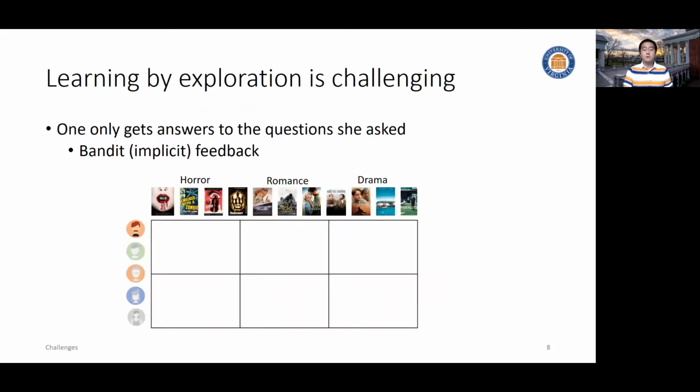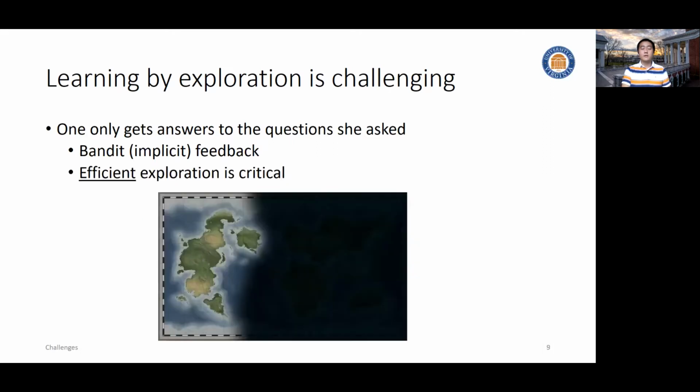And because of this costly exploration, we often face the so-called bandit feedback. That is, we only get the answer to the questions we have asked. For all the other things we didn't ask, we still don't know the user's preferences. Take movie recommendation as an example again. Say we only ask the user whether he or she likes the movie Titanic. No matter whether the answer is positive or negative, we know little about the others. We have to keep asking questions to know the others. So as a result, the efficiency of the exploration is very important. We have to be very careful to decide when and what to explore.